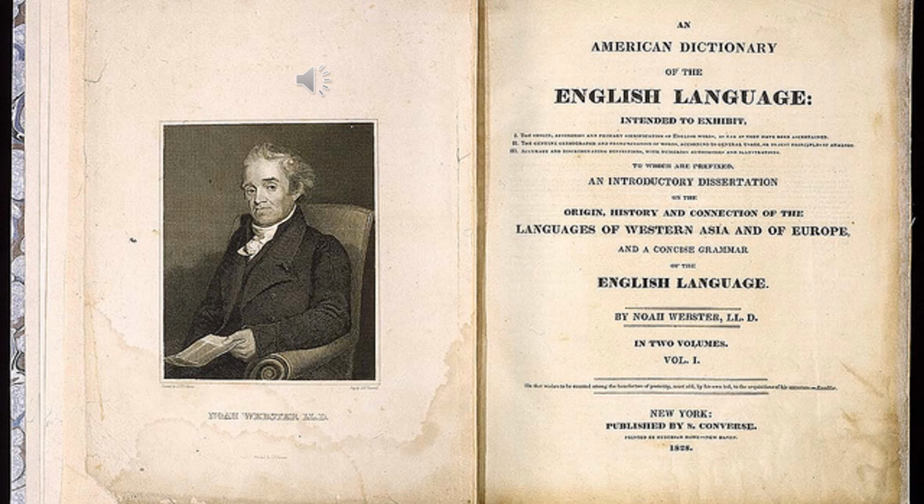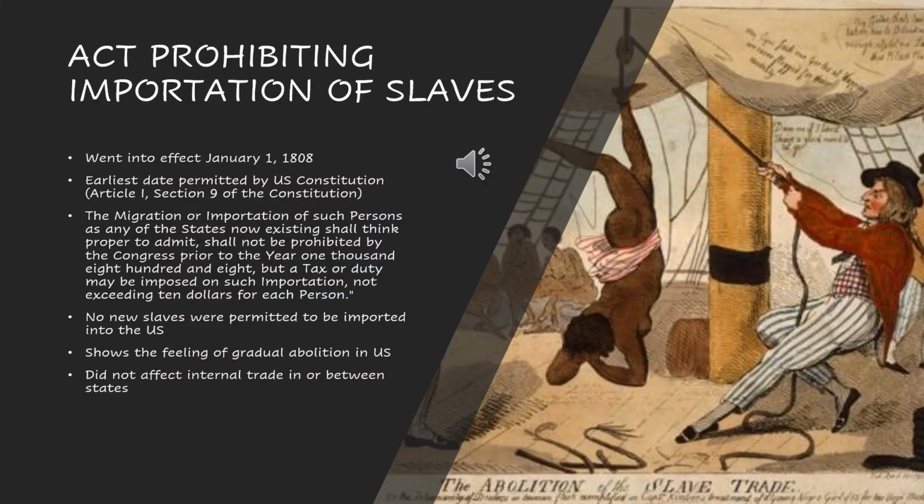So this slide is pretty self-explanatory, but it's really important to understand. I read something online that said that Noah Webster is one of these forgotten founding fathers that people don't really mention when they talk about the beginnings of the United States. And it does kind of make sense because we all know what a dictionary is today. It is this set of words that really defined a culture and a nation of people, and that's what this essentially did. So in the early 1800s, you have Noah Webster, who created this American dictionary of the English language. It was the first time anything like this came out, and it really gave a set list of words that defined our culture and who we were as a nation.